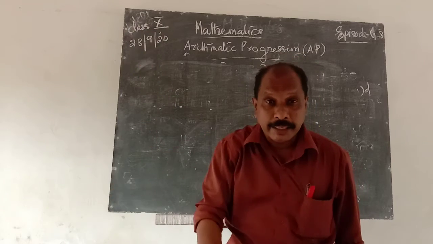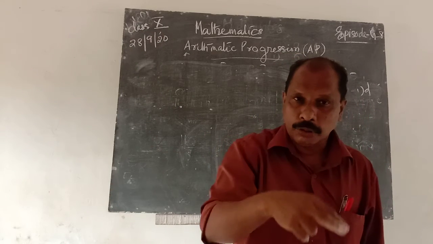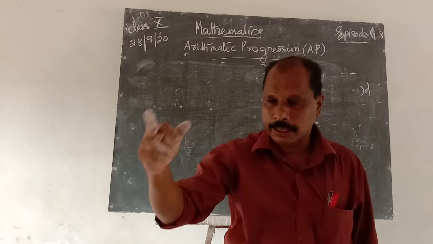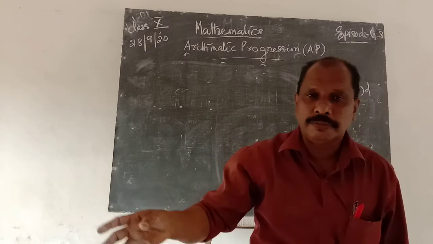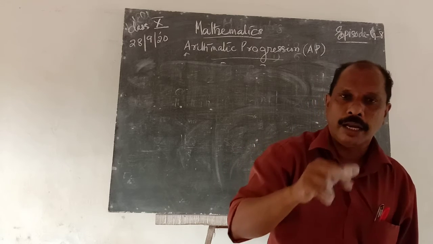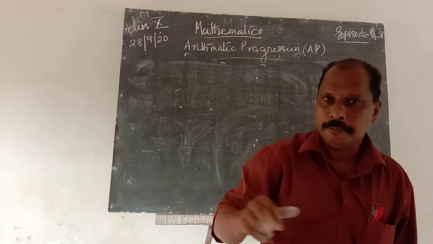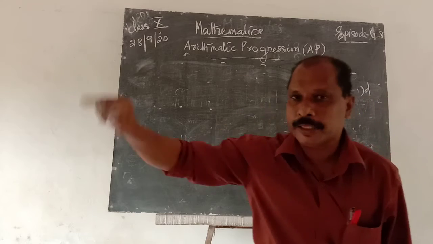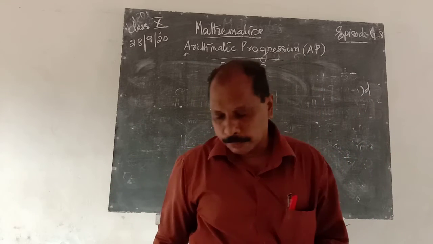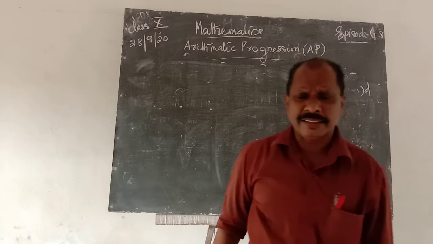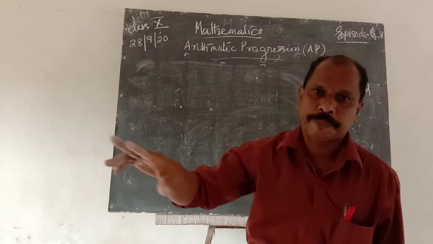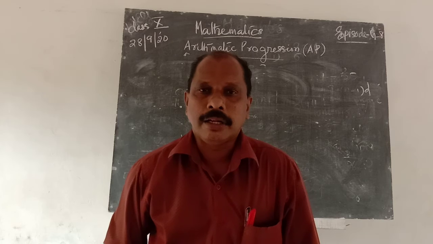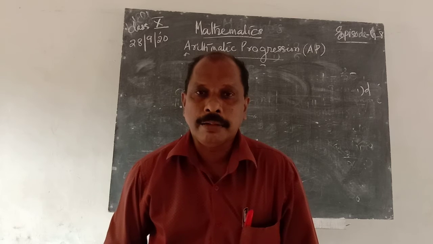Then dividing by d, we get n minus 1 is equal to (an minus a) by d. Shifting the minus 1 to the right, we get n is equal to (an minus a) by d, plus 1. Therefore, the number of terms of an arithmetic progression is n is equal to last term minus first term by common difference, plus 1. That is n is equal to (an minus a) by d plus 1.